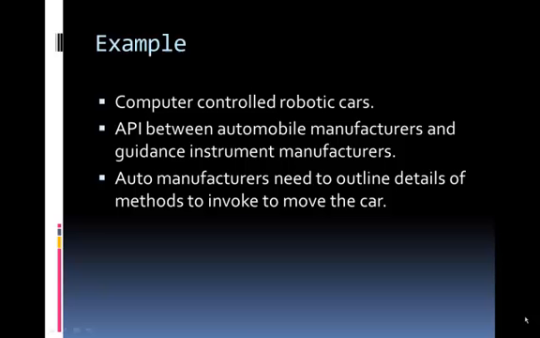So a good example is found in the reading in the tutorial about these computer controlled robotic cars. There's an API that exists between the automobile manufacturers and the guidance instrument manufacturers. So this API is the interfaces. The automobile manufacturers design these interfaces to outline the details of methods for the guidance instrument manufacturers to use. Without these interfaces, it would be very chaotic for both parties to work on this software.